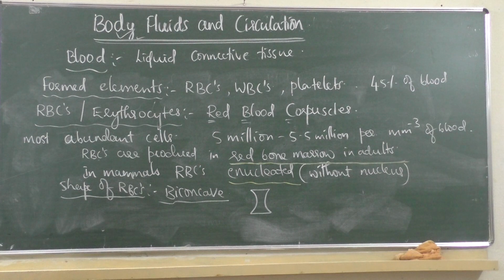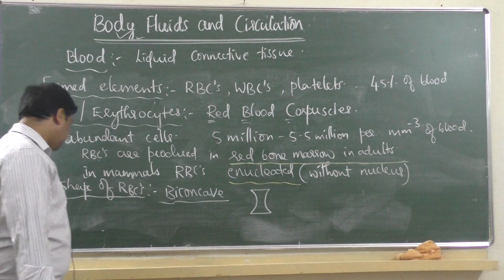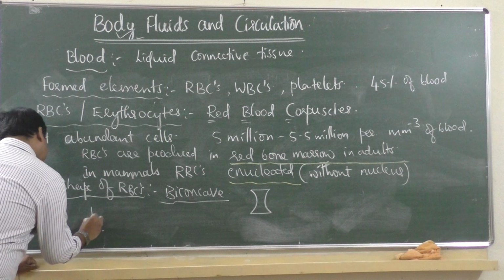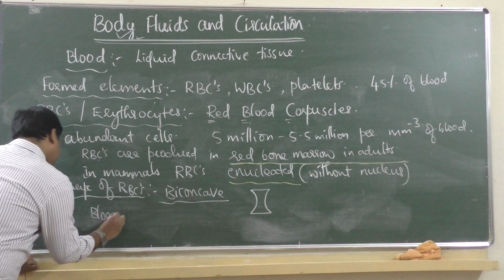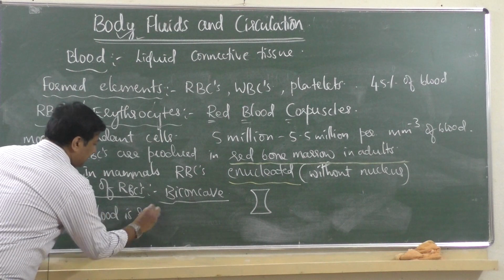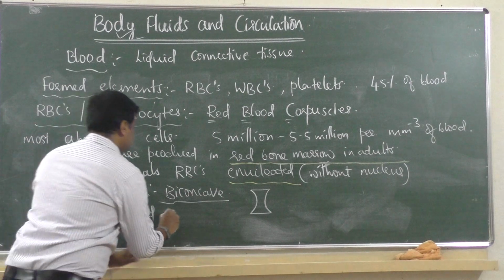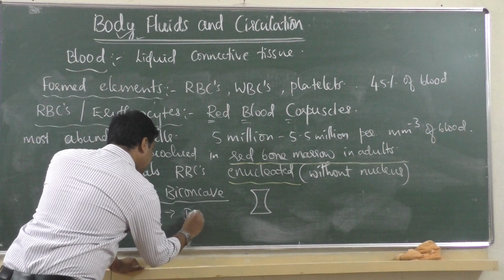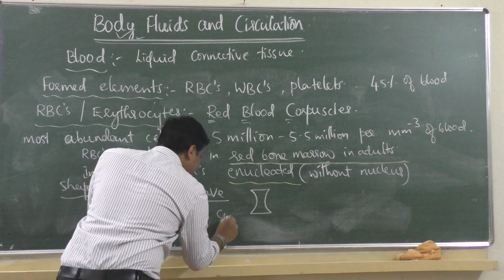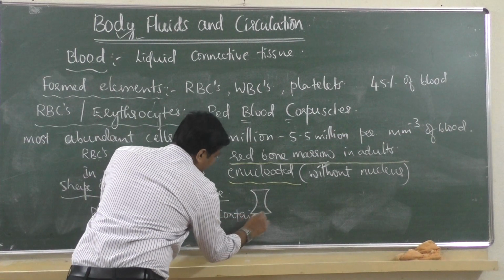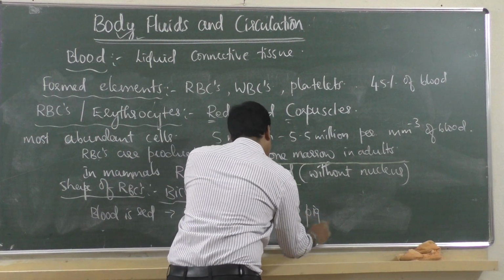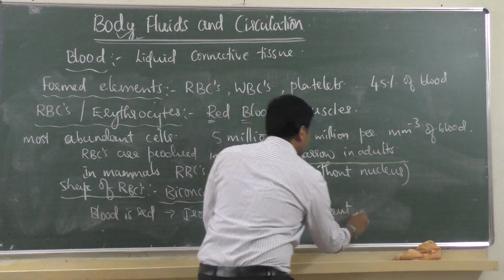Okay. Then why is blood red in color? Because blood is red because of a coloring pigment which contains iron. Iron-containing red pigment means the red protein called hemoglobin.